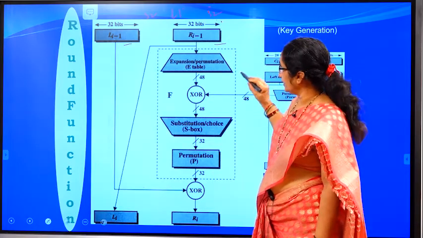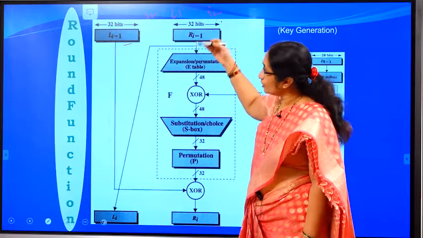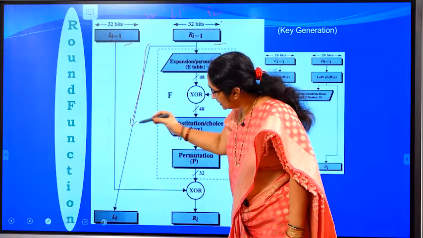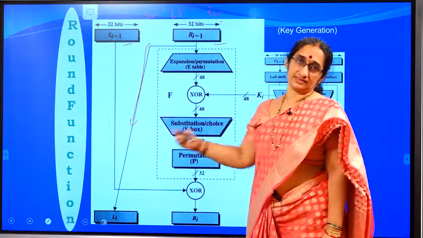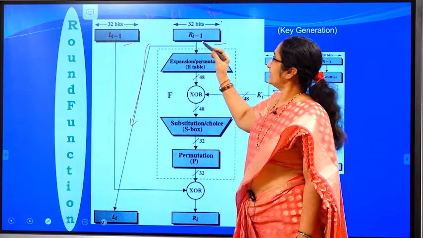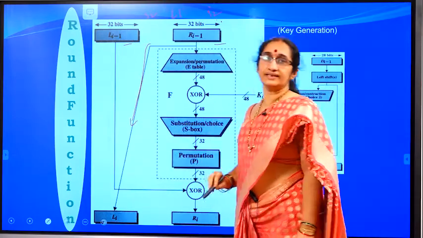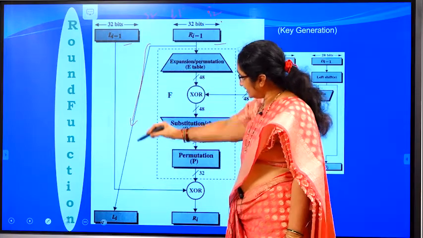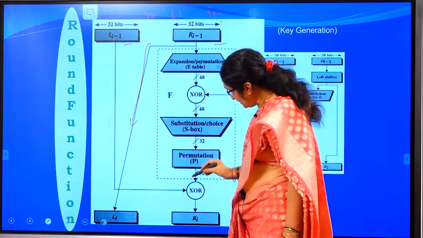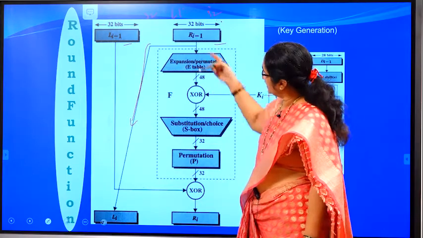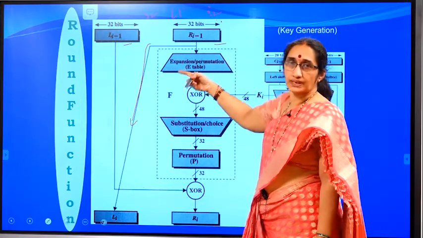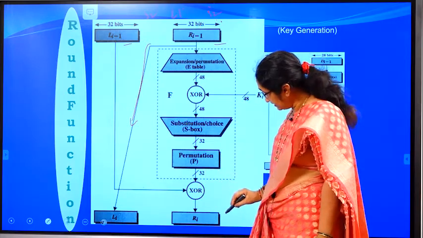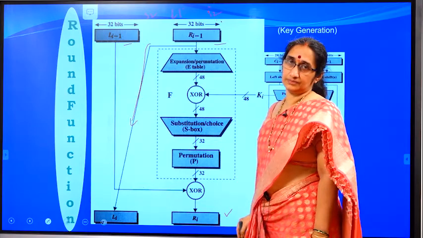And what we are doing here, at the end of this round, we send this right hand side data directly to the left hand side data of the next round. We send the right hand side data directly to the left hand side data of the next round, and to this left hand side data you are performing some operation here with the output of this particular round, and that we are sending it as the right hand side data of the next round.